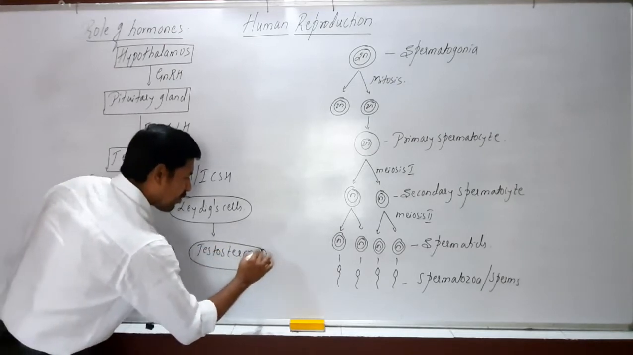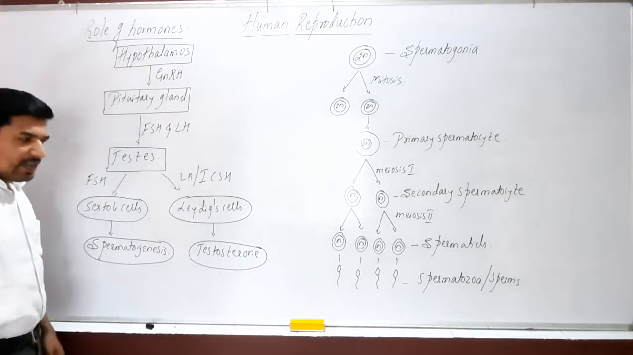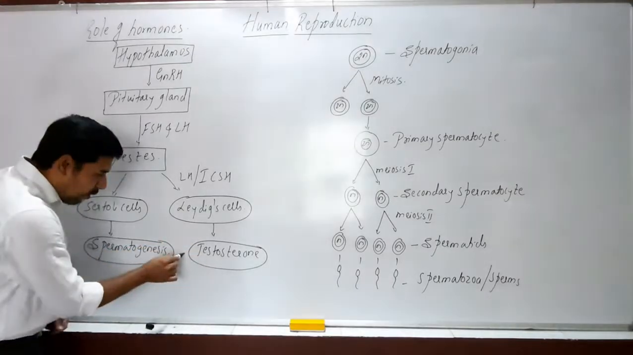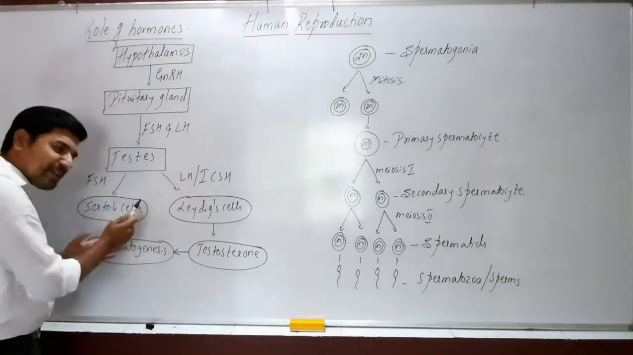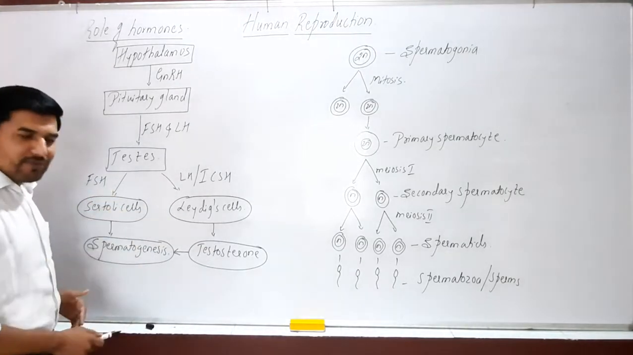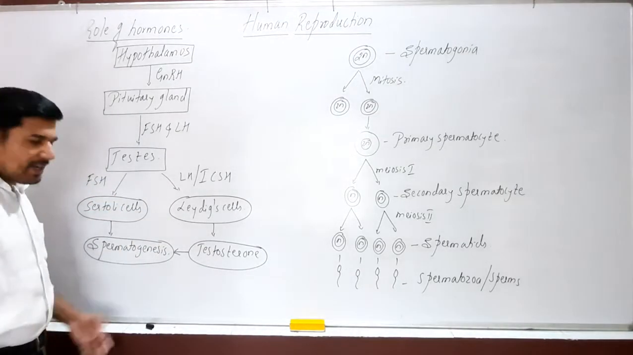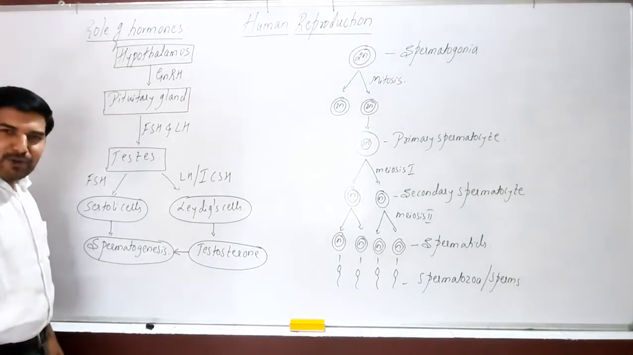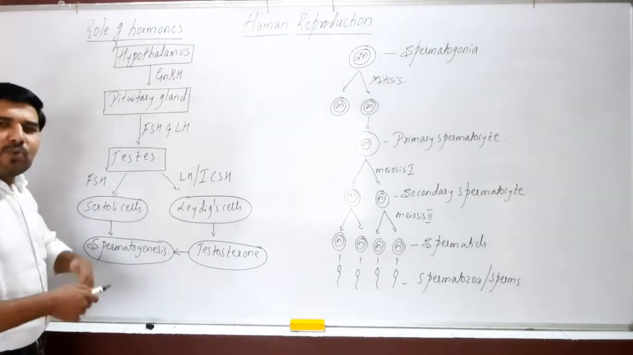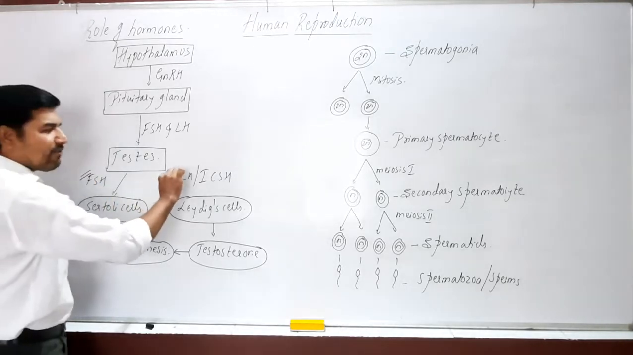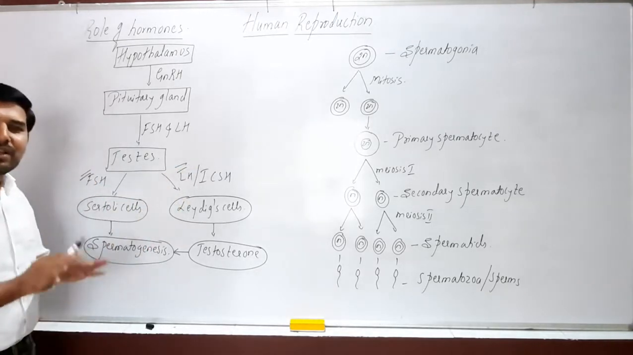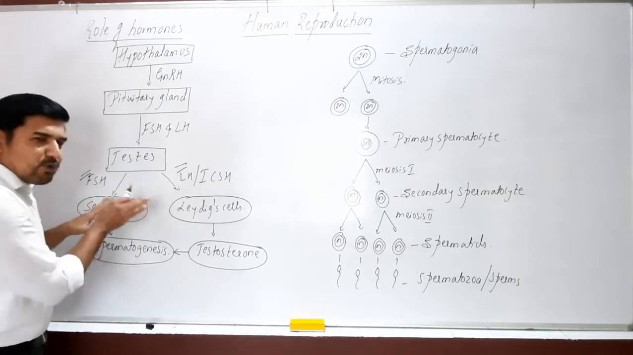So the testosterone hormone is produced. This testosterone also influences spermatogenesis. It also helps in the progression of the formation of the sperms, and the process is called spermatogenesis. Now, what will happen if enough quantity of FSH and enough quantity of LH hormones are produced? They have to be stopped.